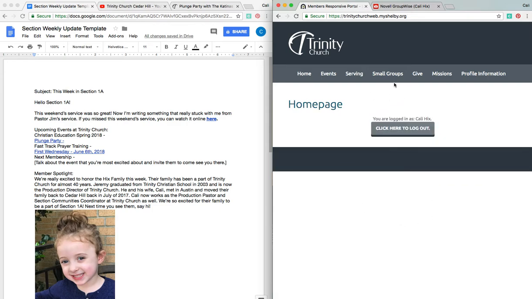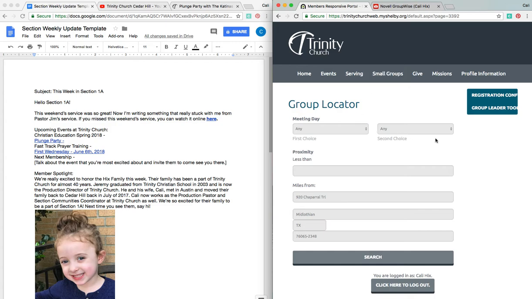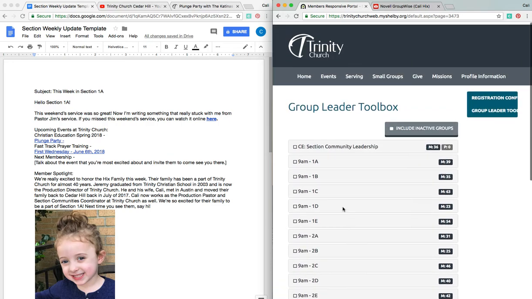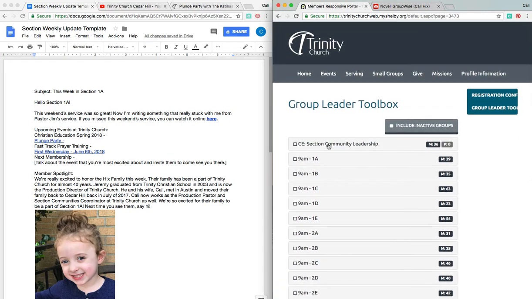And then now that I'm logged in, I'm going to go to small groups, and the group leader toolbox is over here, so I'm going to click on that. Now it's going to pull up all the groups I'm a part of, which you guys can see I'm a part of all of your groups and our community leadership class. I'll use this for my example today.